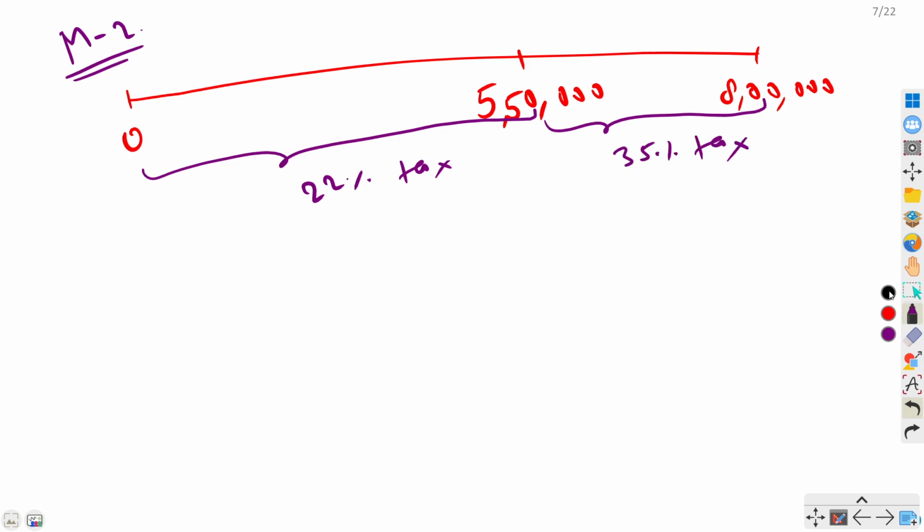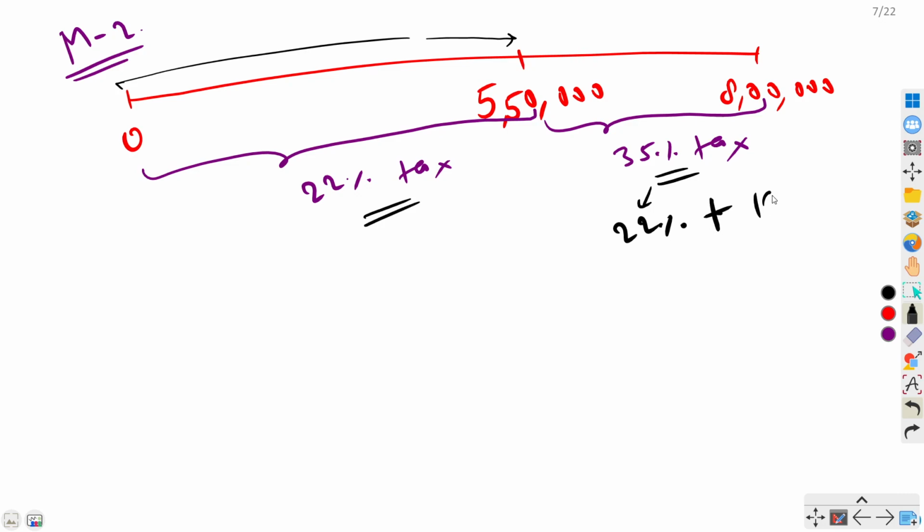Now observe carefully. From this portion till this portion we have 22% tax, and for this portion 5,50,000 to 8 lakhs we have 35% tax. So can I say that there is 22% tax, but there is 13% tax extra, right?